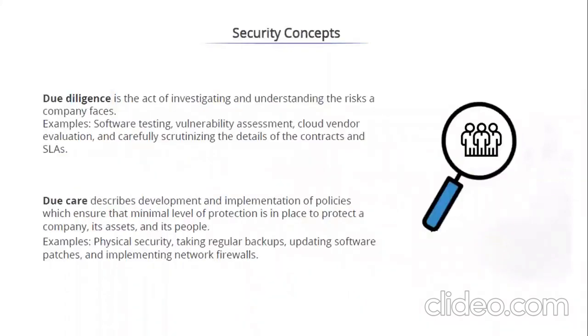Due diligence is the act of investigating and understanding the risks a company faces. Examples: software testing, vulnerability assessment, cloud vendor evaluation, and carefully scrutinizing the details of the contracts and service level agreements. Due care describes the development and implementation of policies which ensure that a minimum level of protection is in place to protect a company, its assets, and its people. Examples: physical security, taking regular backups, updating software patches, implementing network firewalls.